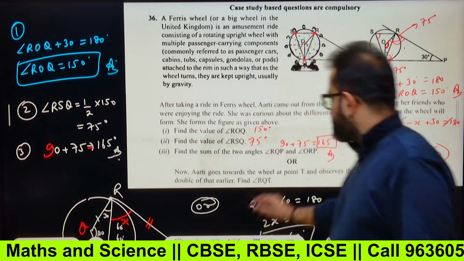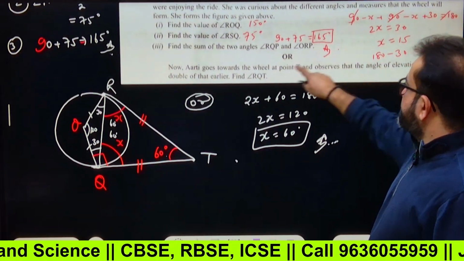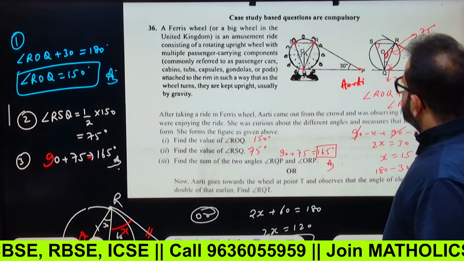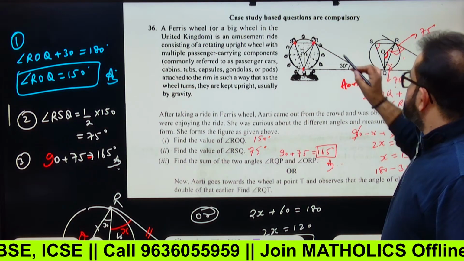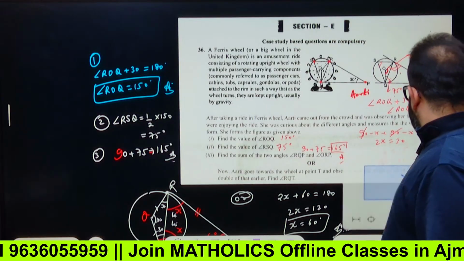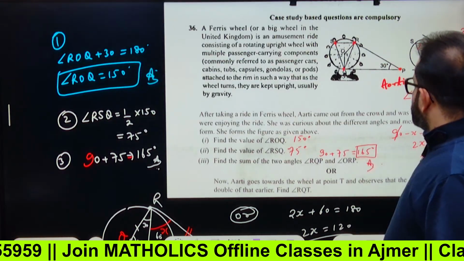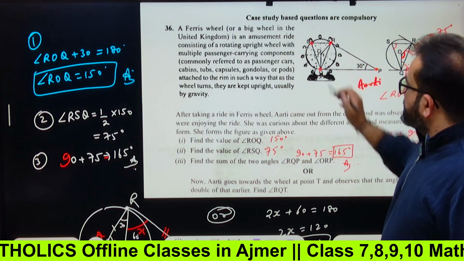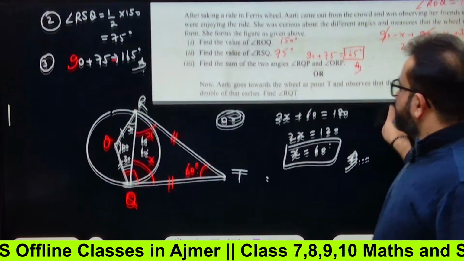Now, next part is this one, right? Arti goes towards the wheel at point T. This is R, S. This is T. Okay, towards the point T would mean like this. She's moving like this. This is point T. So she's moving like this.